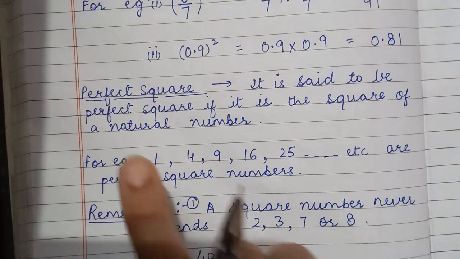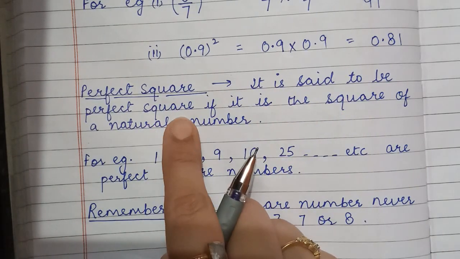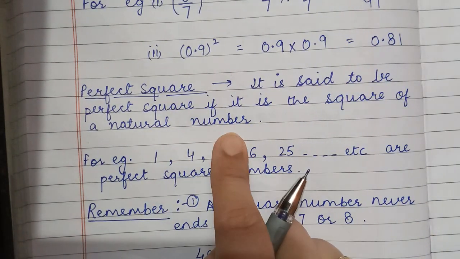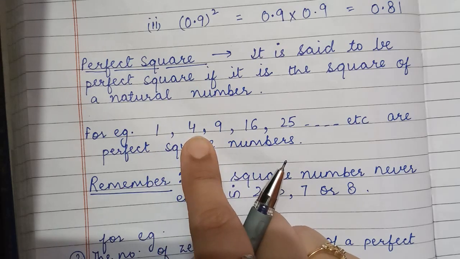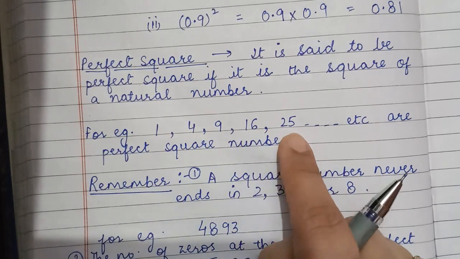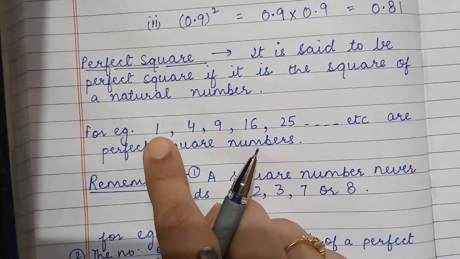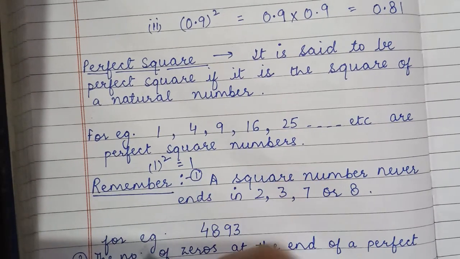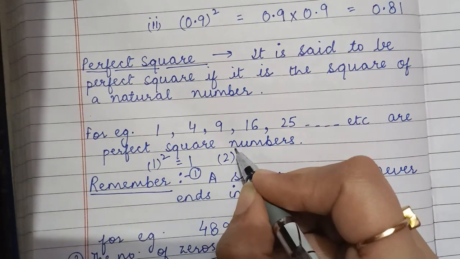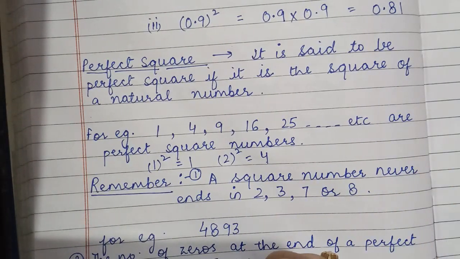Now, what is a perfect square? A number is said to be a perfect square if it is the square of a natural number. For example, 1, 4, 9, 16, 25, etc. are all perfect squares. Why? Because 1 is the square of the first natural number. 1 square is 1. Similarly, if I square 2, I get 4. 2 into 2 is 4. So 4 is a perfect square.